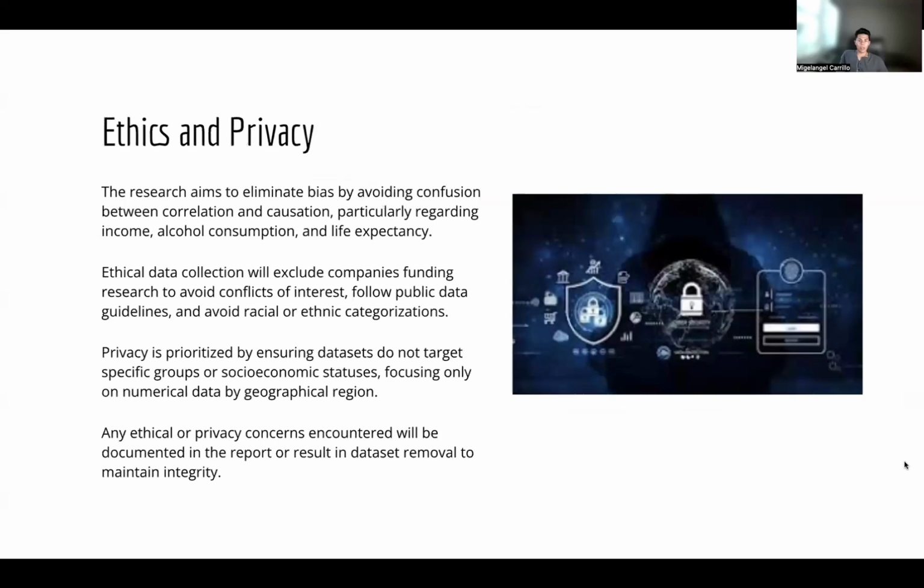To avoid any confusion between correlation and causation, particularly regarding our columns, we excluded company-funded research to avoid conflicts of interest, followed public data guidelines, and avoided racial or ethnic organizations. Any privacy or ethical concerns were documented in our report or were removed from the dataset entirely, to remain with integrity.